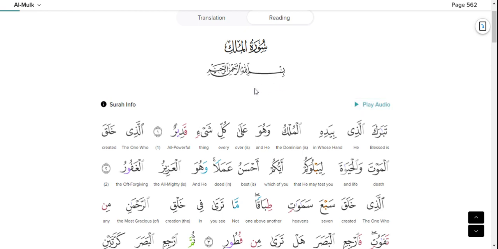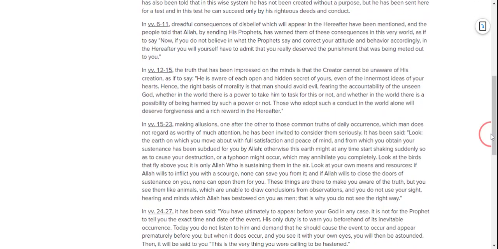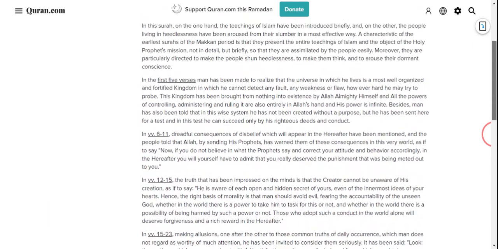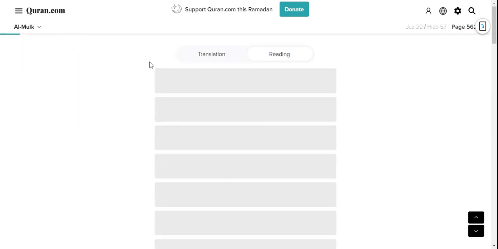Another additional information that you get for each surah so that you understand the surah better is surah information, which when clicked will give you what kind of surah is it, the category, is it Makkan or Madani surah, where did the name come from, when was it revealed, what is the subject matter. So everything, the summary of the surah is here. So this is a very good idea and concept, so you know what you are reading, or why this was revealed and when this was revealed. So this is a very nice option. You can always go through it and then start reading the surah.